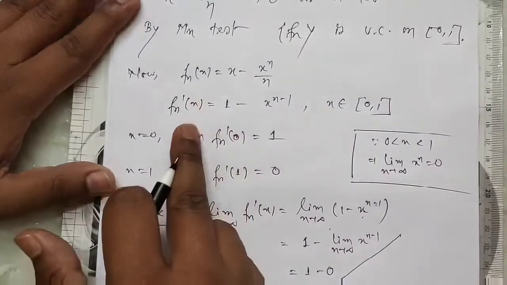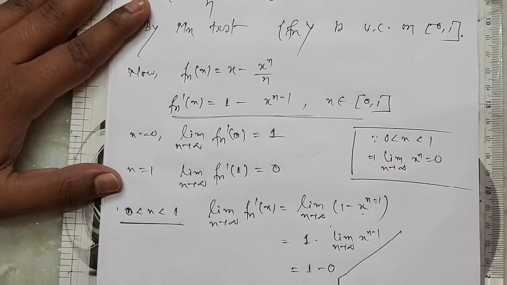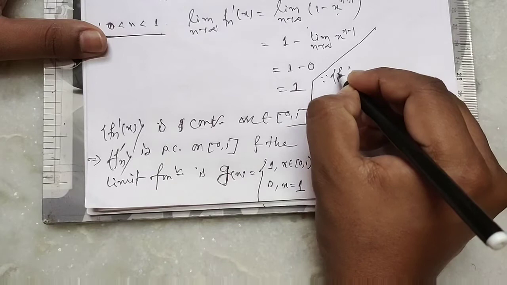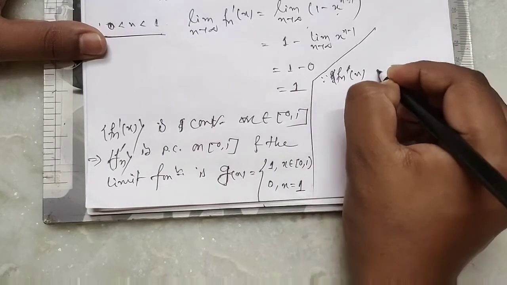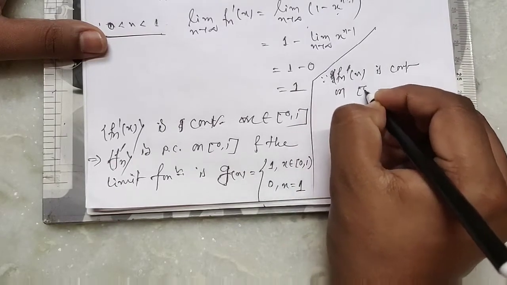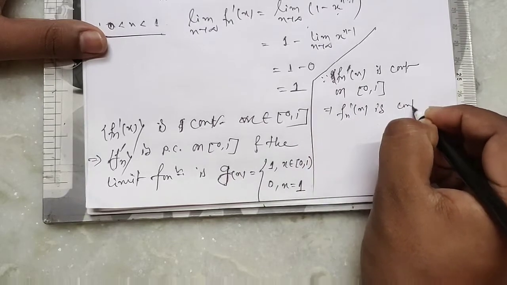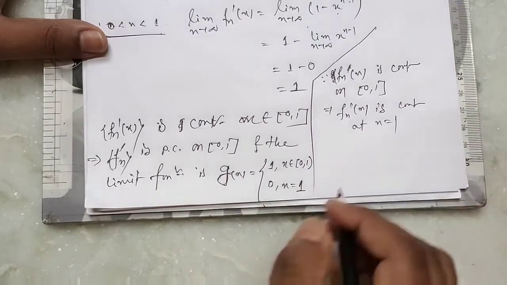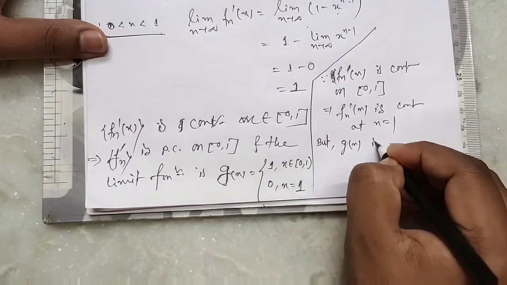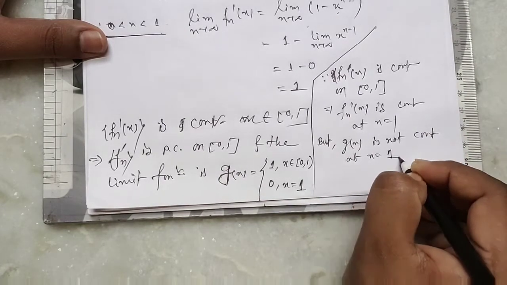Since fn dash is continuous on [0, 1], fn dash x is continuous at x equal to 1, but the limit function g(x) is not continuous at x equal to 1.